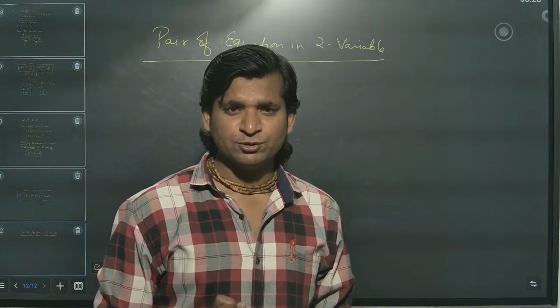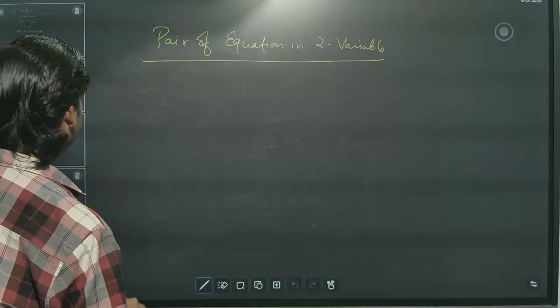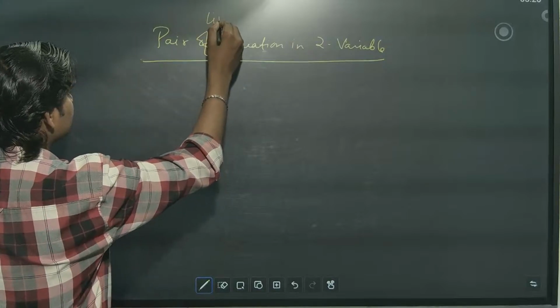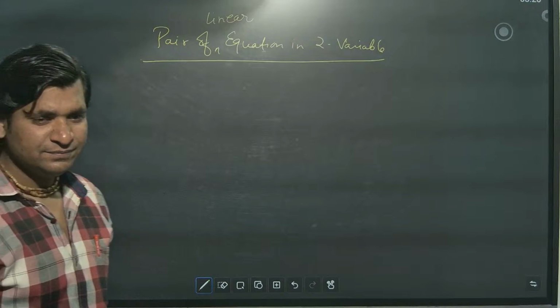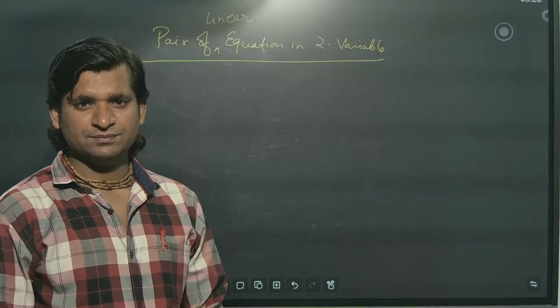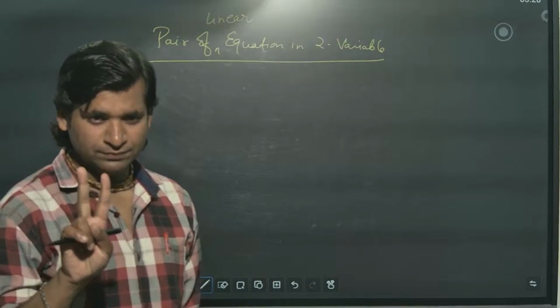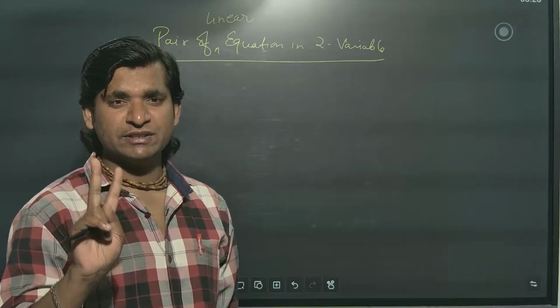So which kind of question will come? We will see here. Pair of linear equations in two variables. So they said pair, right? Pair means 2. Correct? Two linear equations, meaning two equations are there.